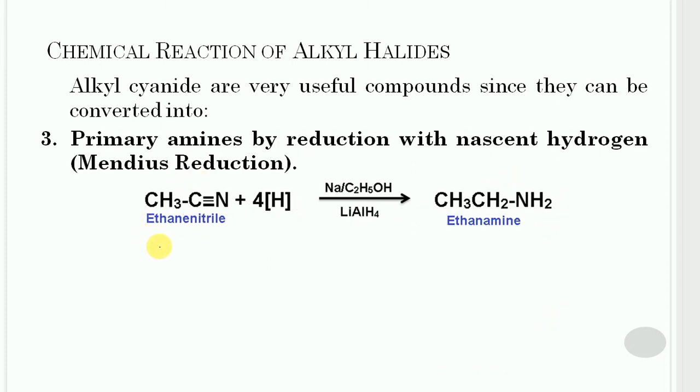In the third case, ethane nitrile will undergo reduction with the help of nascent hydrogen obtained by the action of sodium on ethanol, which is called Mendius reaction, and ethanamine will get formed. The reduction can also be carried out with the help of hydrogen with nickel catalyst or with the help of lithium aluminium tetrahydride.